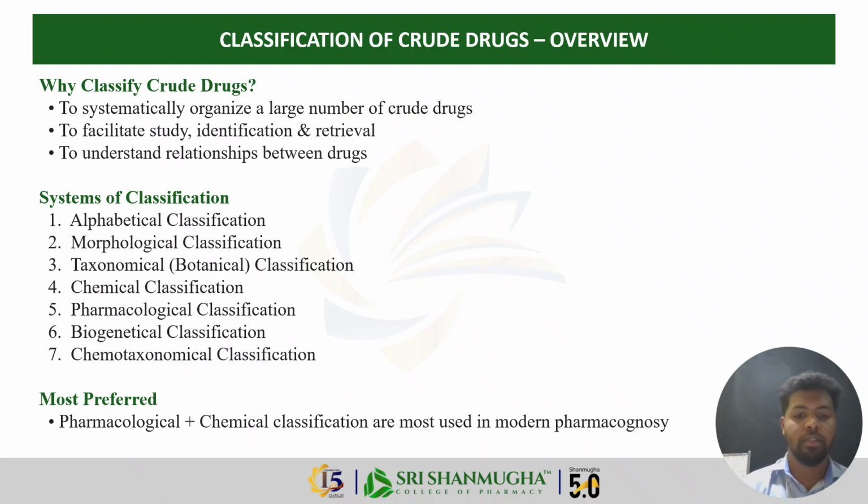Next is the classification of crude drugs. Why do we classify? Why is classification important? There are three reasons. First, to systematically organize a large number of crude drugs. Then, to facilitate study, identification, and retrieval. Third, to understand the relationship between different crude drugs. There are seven major systems of classification, so let us go through each one.